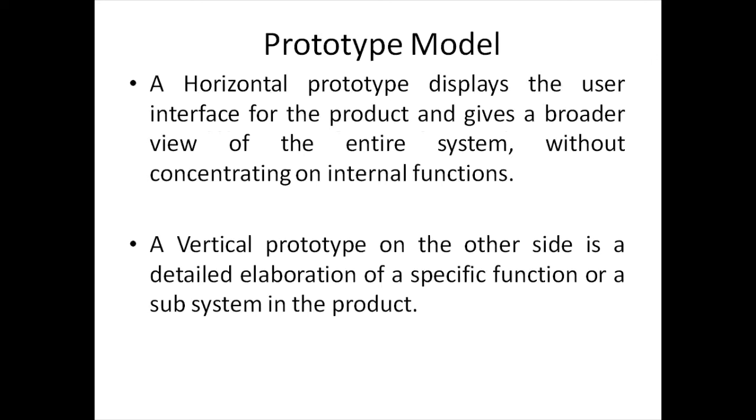Now, two types of prototypes can be built: horizontal prototype and vertical prototype. If we talk about a horizontal prototype, it displays the user interface and gives a broader view of the entire system, but we do not move into the internal functionality of the system. But if we are showing a vertical prototype to the end user, it comprises a detailed elaboration of a specific function or subsystem in the product.